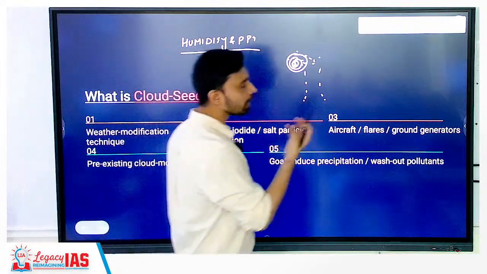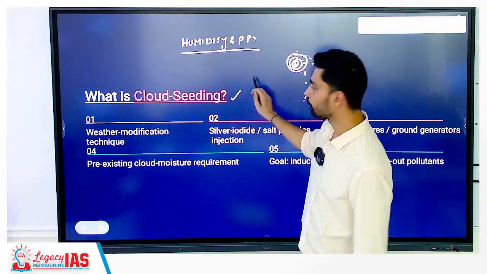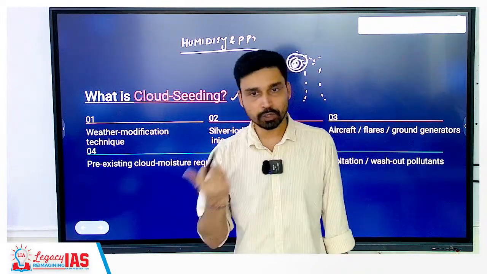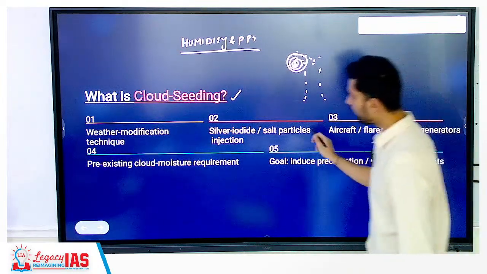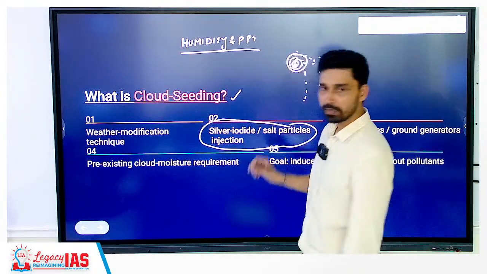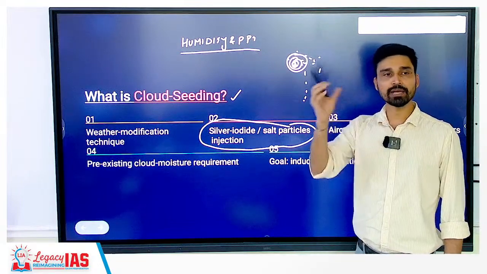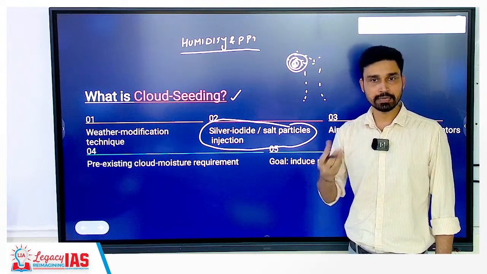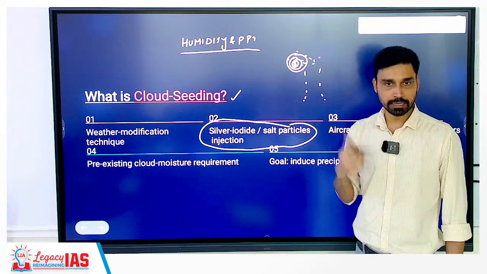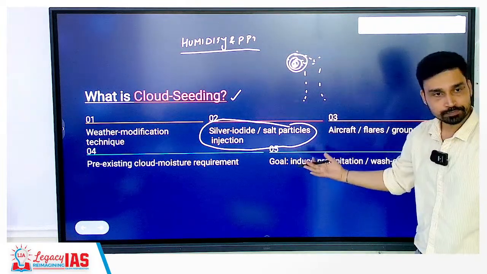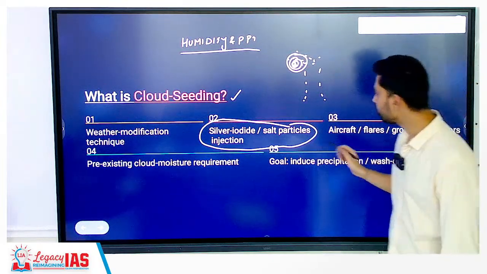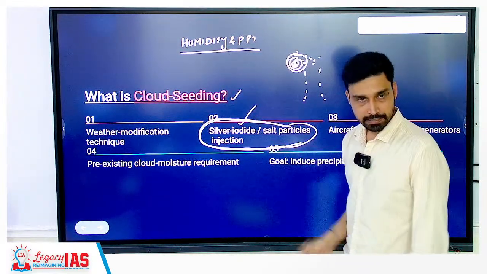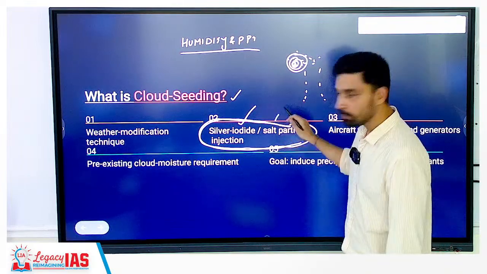If you have to create artificial rain, what is the term that you use? Cloud seeding. Seeding means you provide seed for the formation of cloud. How can you provide seed for the formation of cloud? By injecting such hygroscopic particles into the atmosphere. If more hygroscopic particles are present in the atmosphere, condensation will take place easily, even at a relatively low level of moisture, and condensation will finally result in rainfall. So cloud seeding in the simplest way we can say is the injection or spreading of particles. Which kind of particles? Silver iodide, potassium iodide, salt particles, dry ice.